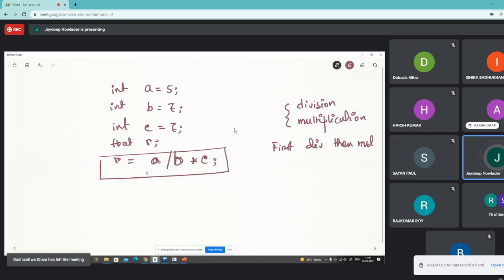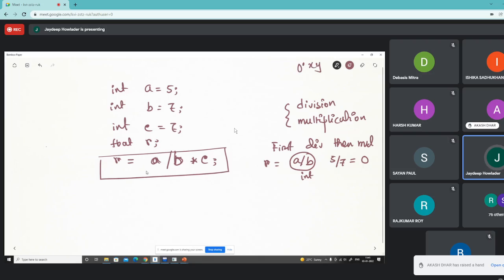So the result says that a divided by b, that means 5 by 7, will give 0 because these operands are integer. So it does not capture the floating point value. In fact, it will take something like 0 point x, y, z.